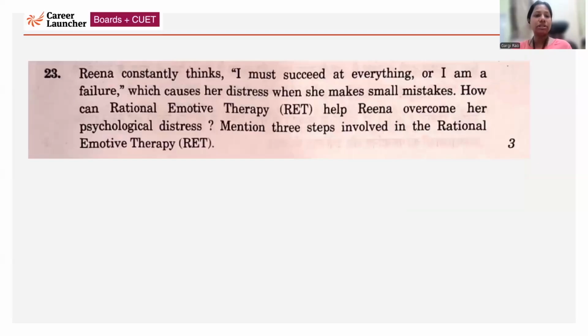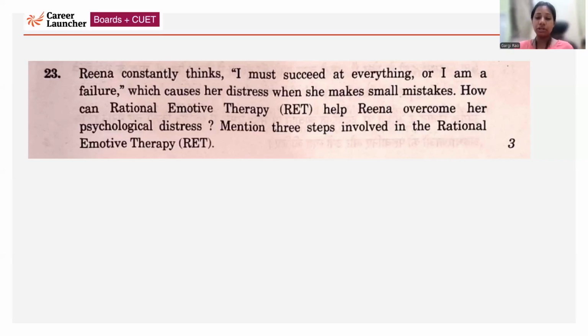Next, Rina constantly thinks, I must succeed at everything or I am a failure, which causes her distress when she makes small mistakes. How can rational emotive therapy help Rina overcome her psychological distress? Mention three steps involved in rational emotive therapy. Now, firstly, you will write who has given rational emotive therapy.